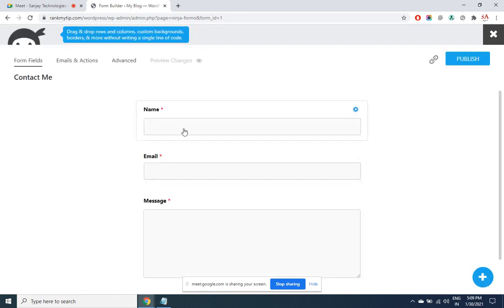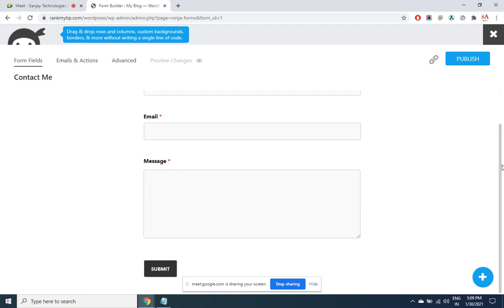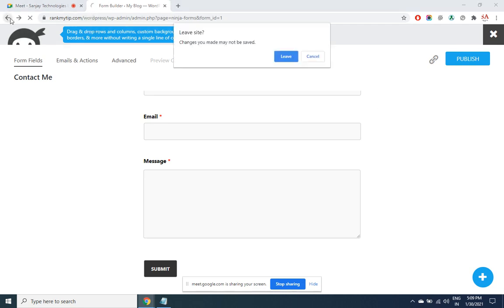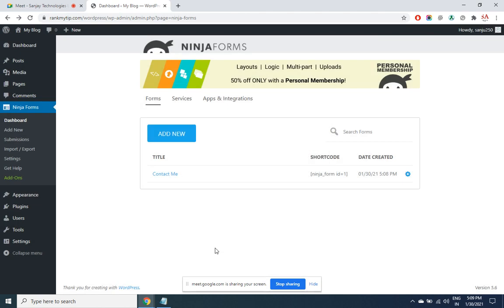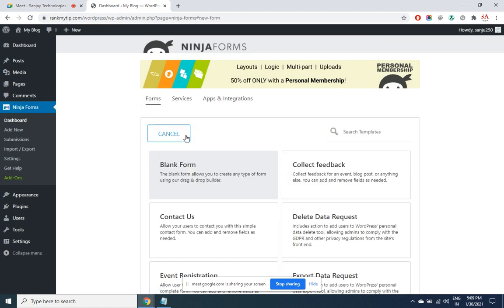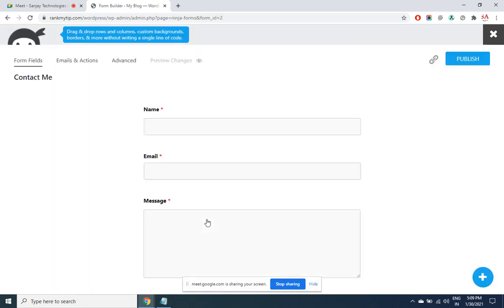Okay, so these are the default fields in the contact form: name, email, message, that's it. But I want to have custom fields. So what I'll do, I'll build another form. Add new. Contact us form. There have to be options here.